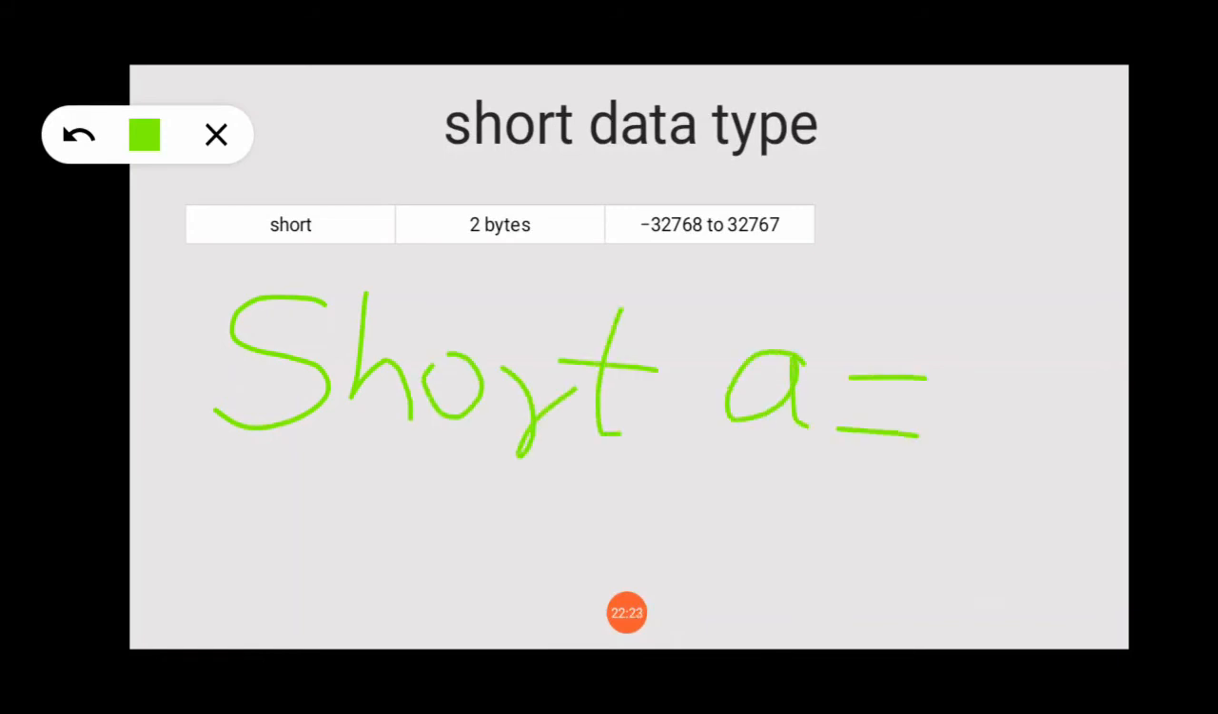a equals 300. So we are able to store a value greater than byte. byte a equals 300 is not possible, but with short it is possible because the size is larger. It allocates 2 bytes of memory to store the integer value.